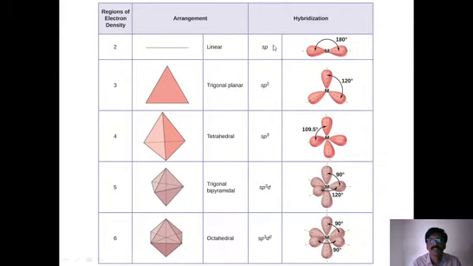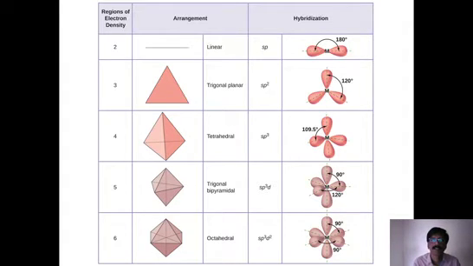Now, what is the shape here? The shape is linear. Linear means same line. Both orbitals are on the same line but opposite to each other, because the theory tells that orbitals want to be as separate as possible. They want to maintain the maximum possible distance.